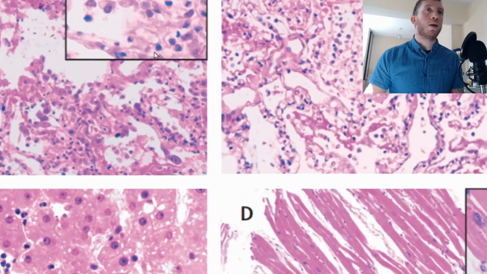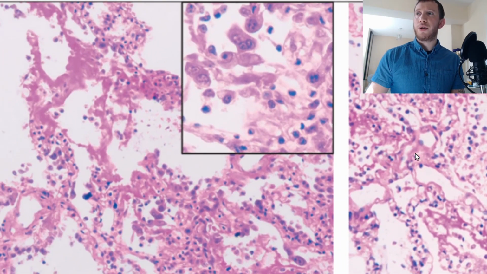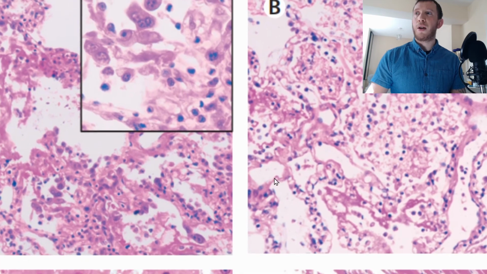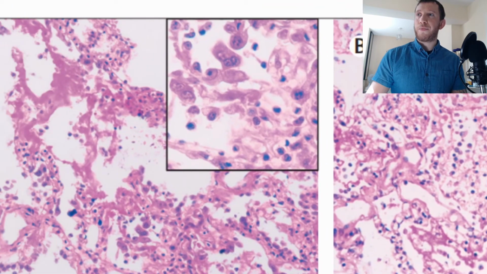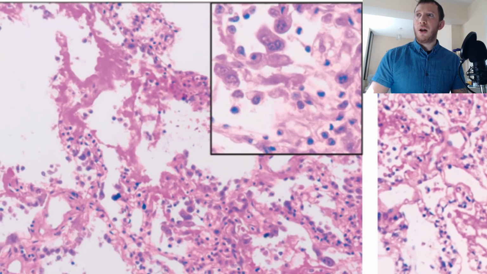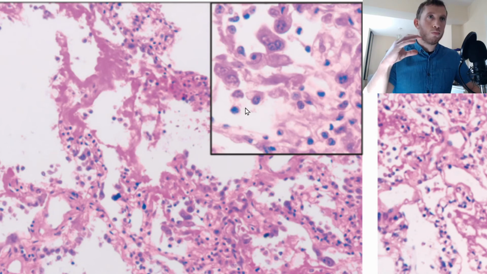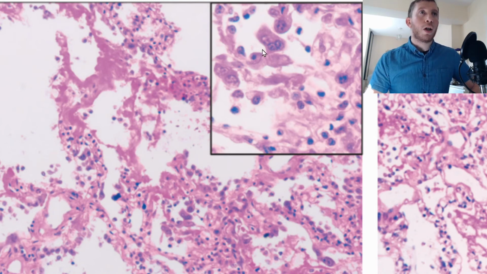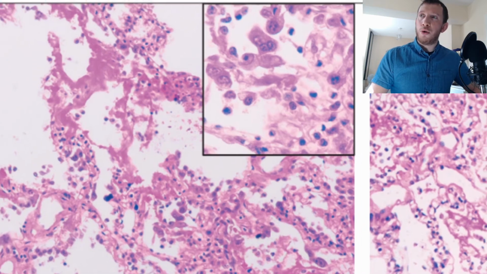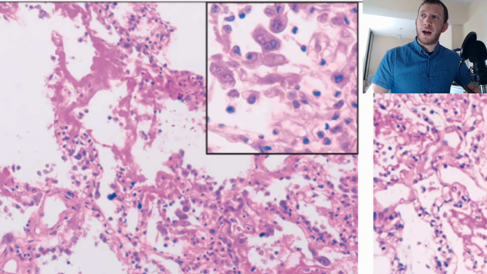If we just zoom in on the lung quite a bit, we'll just have a look at one of these lung sections. We'll just have a look at A for a second. What we can see is that they're dotted around everywhere. If we zoom in, we can really see these mononuclear cells. One nuclear cell, really. These are lymphocytes, mainly what we're going to be looking at here. These lymphocytes are causing inflammation. So what we're seeing here, all of these mononuclear infiltrates, is that this is a site of inflammation and damage.